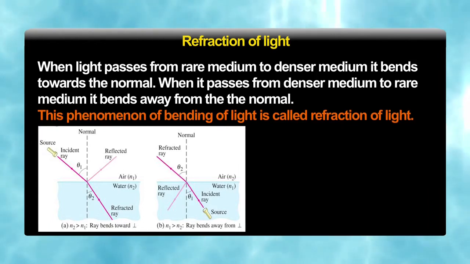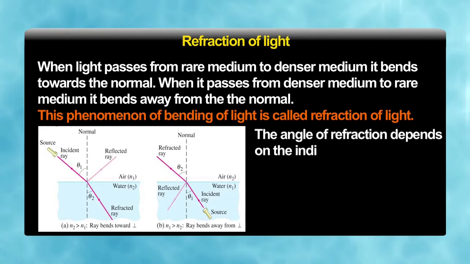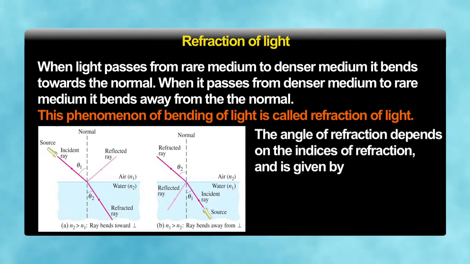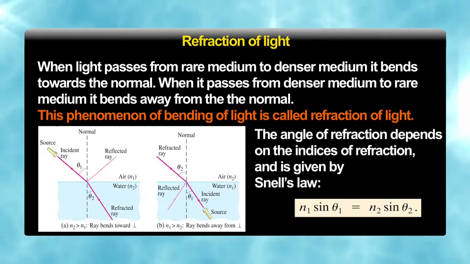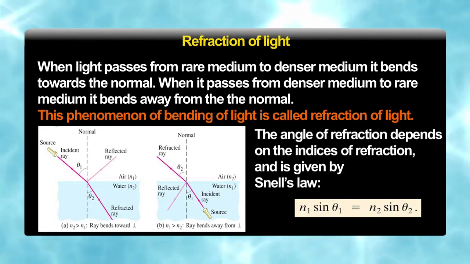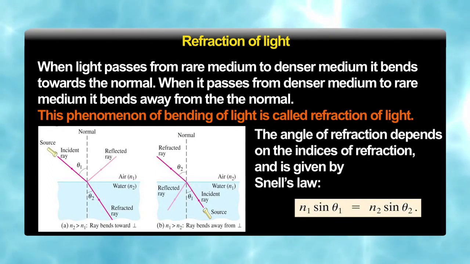So, Snell's law says that the angle of refraction depends on the indices of refraction, that is n1 sin theta 1 is equal to n2 sin theta 2. What are n1 and n2? n1 and n2 are the refractive indices. Refractive index is the property of a medium. We have seen that the rarer medium and the denser medium will have different refractive indices, and it will be the ratio of the velocities.